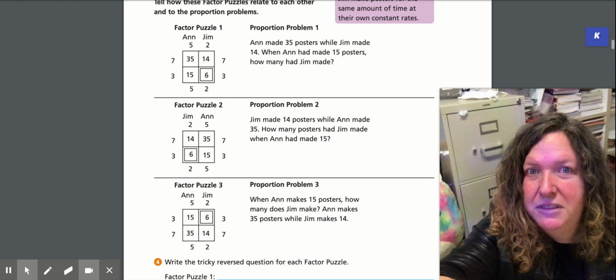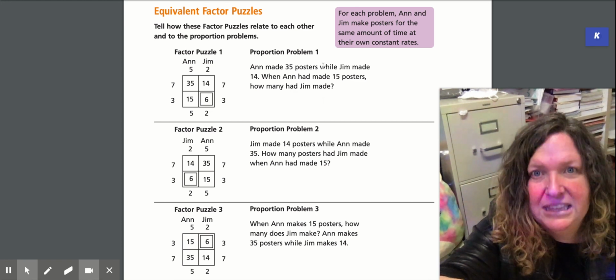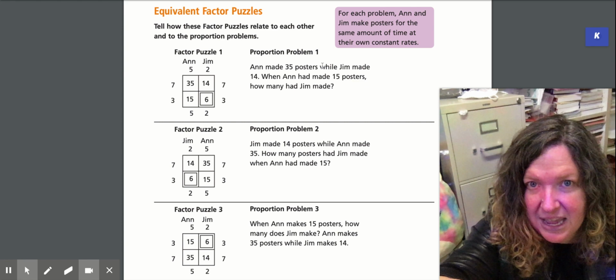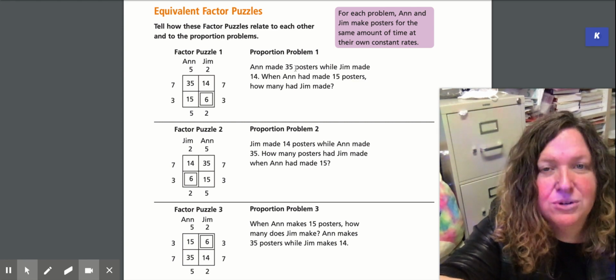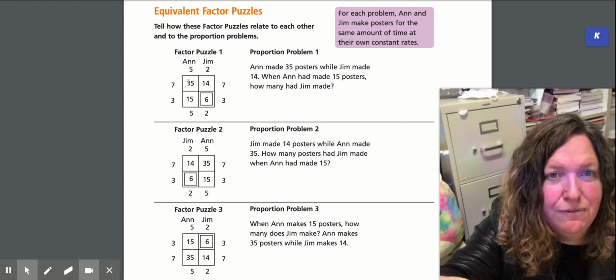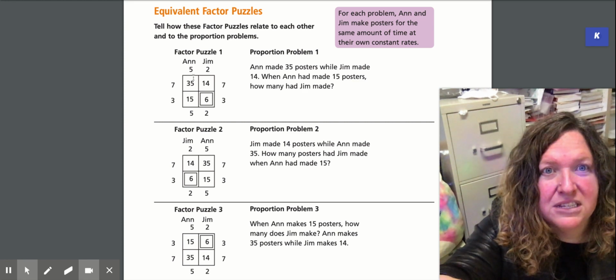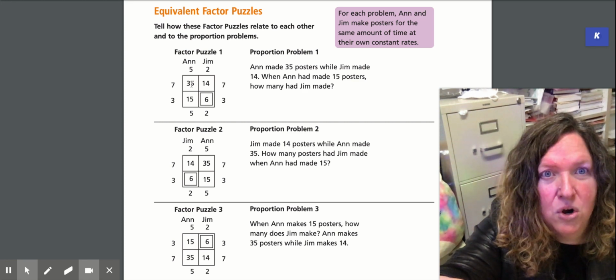Because all of these problems are all the same. Ann is making 35 posters. At the same time, while means at the same time, she's making 35 posters at the same time that Jim's making 14. So wherever we put Ann, we have to put her 35 there under her. And look at this. We could put her 35 under here, her right up at the top. There's Ann and there's the 35.